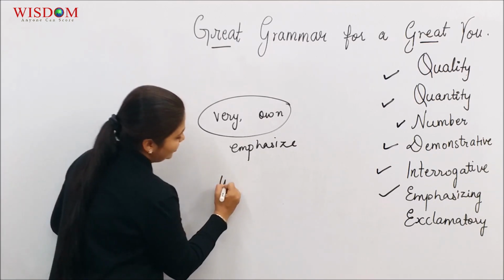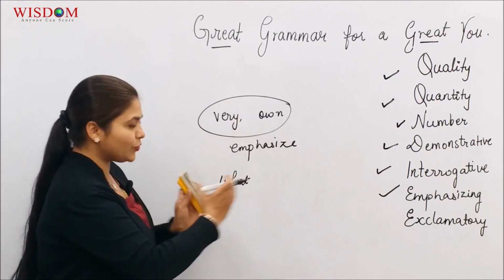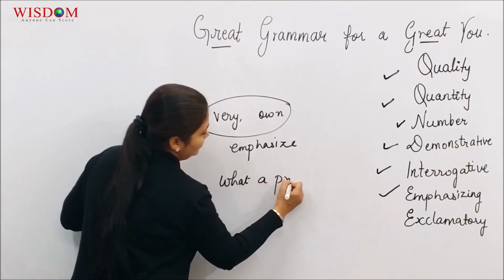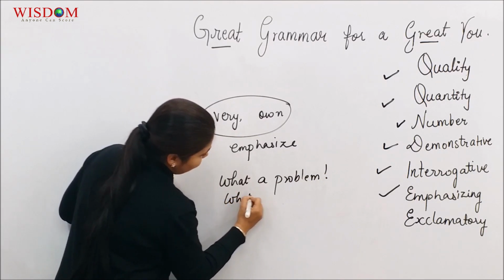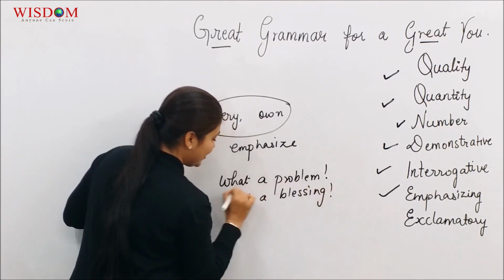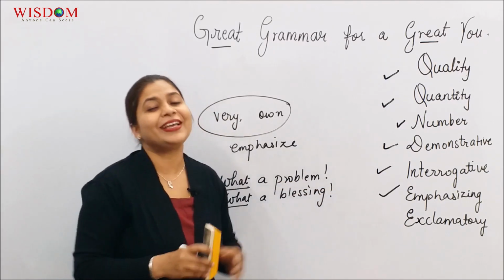Sometimes the word what is used before a noun, and that phrase ends with an exclamation mark. What a problem. What a blessing. Here, the word what is used as an exclamatory adjective.